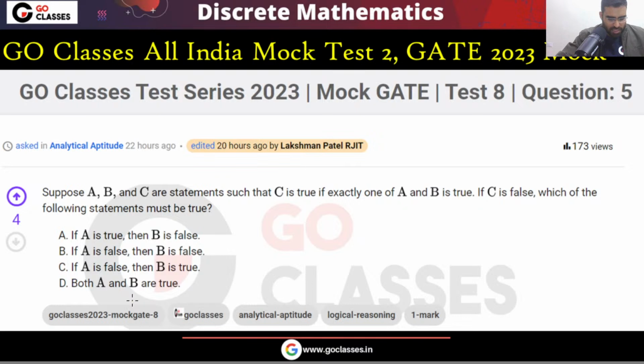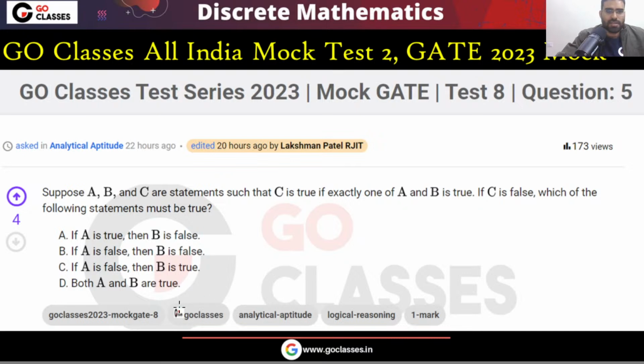Ratul is asking, what are the ideal marks for this test? If you are getting greater than or equal to 50 marks, then that is very good. But it does not mean that if you are getting less than 50 marks, then that is bad. Don't worry about the marks. Just analyze the test and improve. See where you were making mistakes, in which concept you were making mistakes.